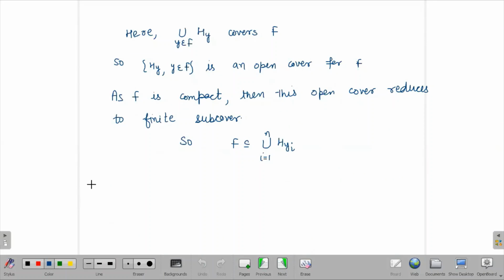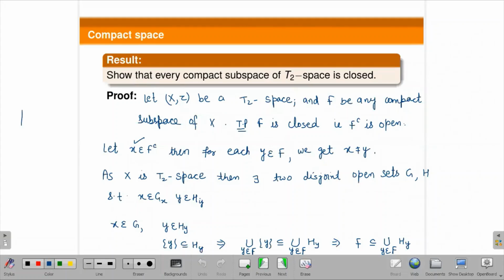So here we are finding corresponding Gxi, because here you can see there are Hyi, means this is a situation. We have X set, this is F, this is a compact set, and we have to prove this is closed and it is F complement. Other than F, it is F complement.